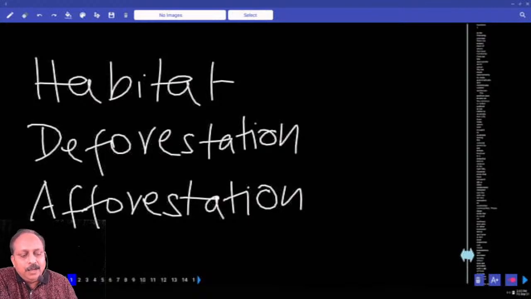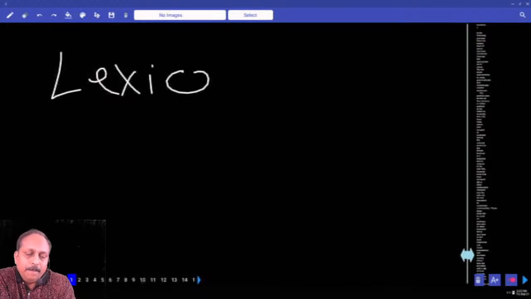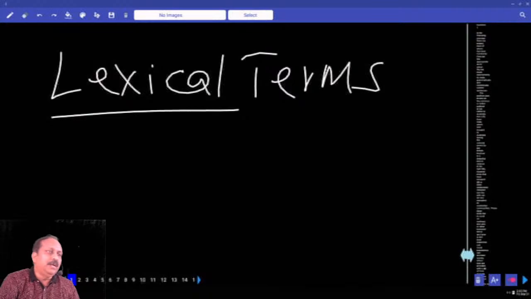You must have got about 10 to 15 words. Am I right? All these words are related to that topic, the passage. For those we use one term, please write lexical terms. Underline the word lexical. Whatever words you have got, they are known as lexical terms. Then you may ask, sir, what is the meaning of lexical terms? Lexical terms means related to a particular topic.